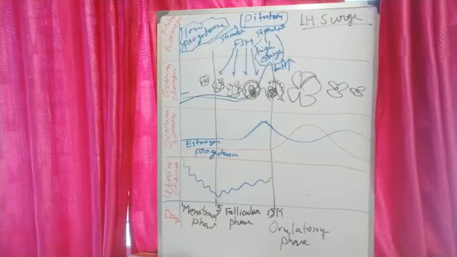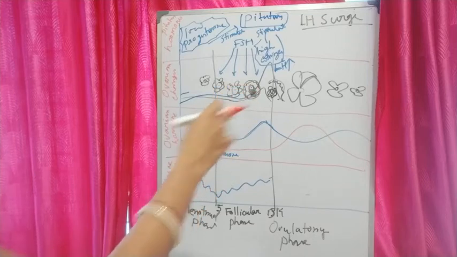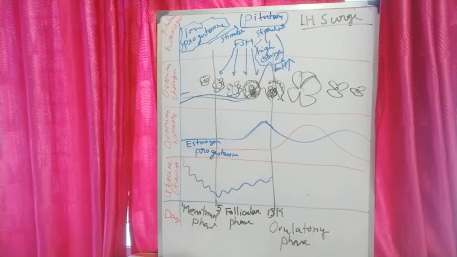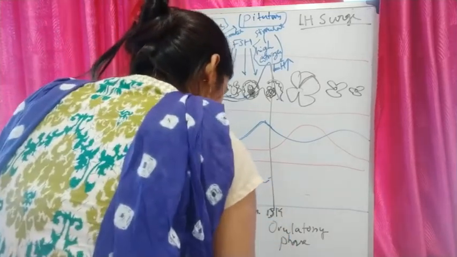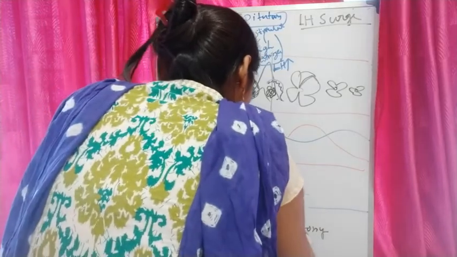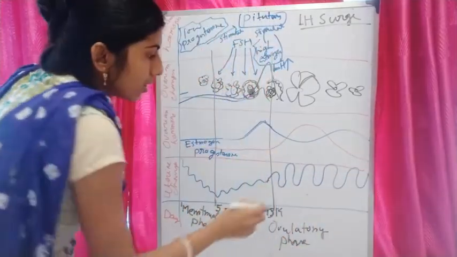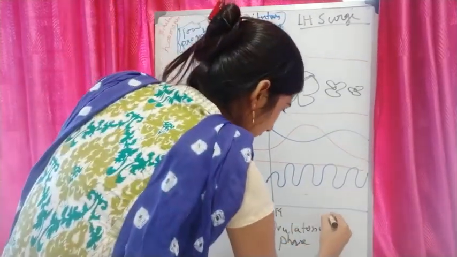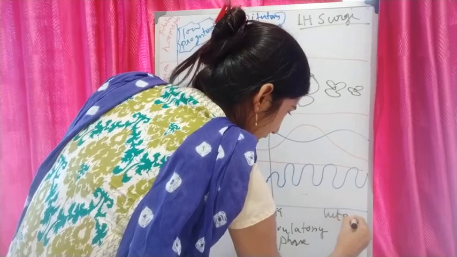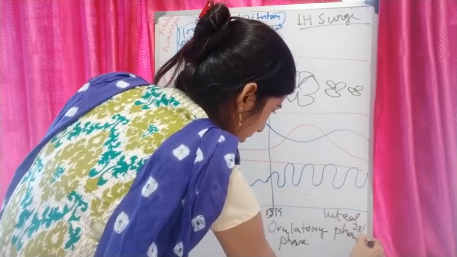So for implantation, the folding of the endometrium will be increased. Before saying more, I will draw the wall of the endometrium. It will be like that. Because implantation will occur, this phase is called the luteal phase, up to 28 to 29 days.